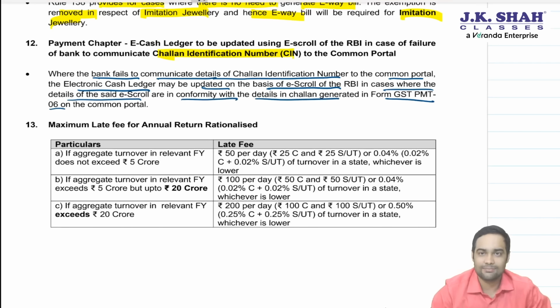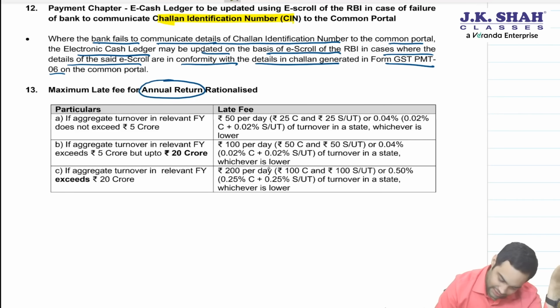Okay. Now, government has given a benefit to the trade. They have rationalized the late fee for annual return. Sir, what was the late fee earlier? Late fee was 100 rupees per day or 0.25% of turnover, whichever is lower. This you know. Even today, for more than 20 crore person, it remains this.